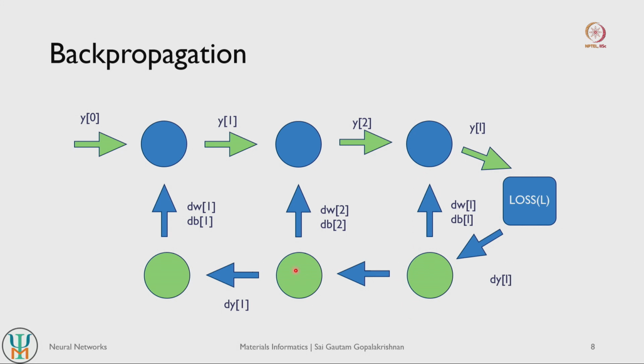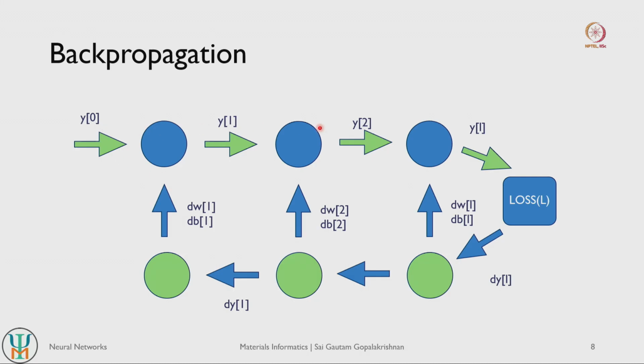You do the same process for all the previous layers as well. So after you have evaluated the weight derivatives here, you can simply use the chain rule to also evaluate the derivatives associated with this node here, and you use those derivatives once again to update the weights. So you basically do gradient descent here. You do a gradient descent to update the weights here, then you do a gradient descent to update the weights here as well, right. So once you have updated all the weights, that is basically the completion of one backpropagation pass, right.